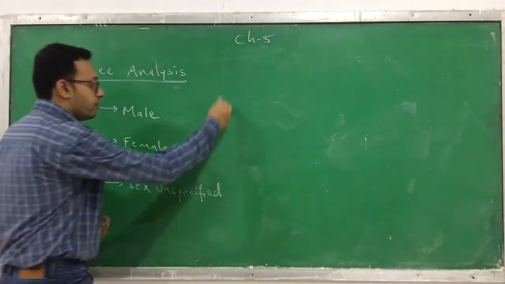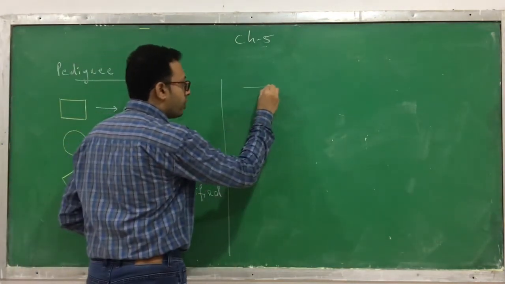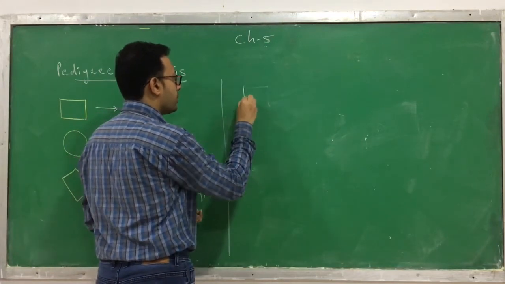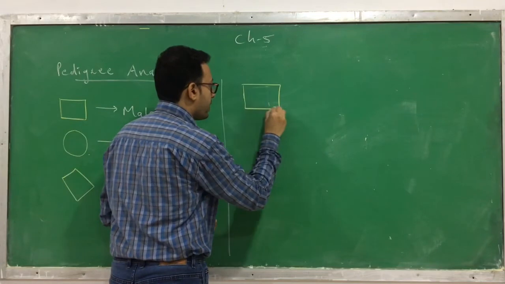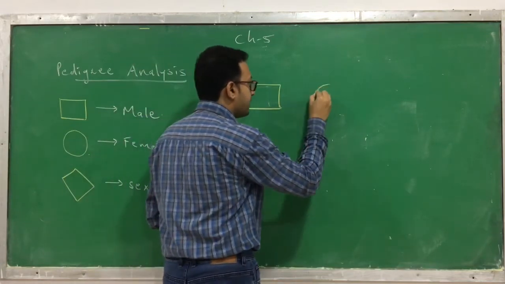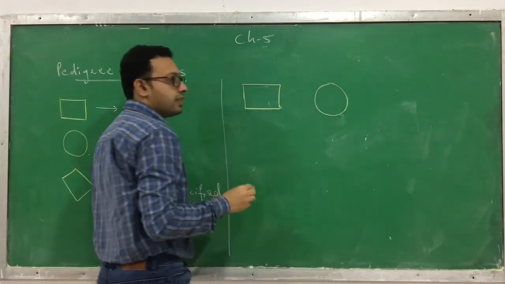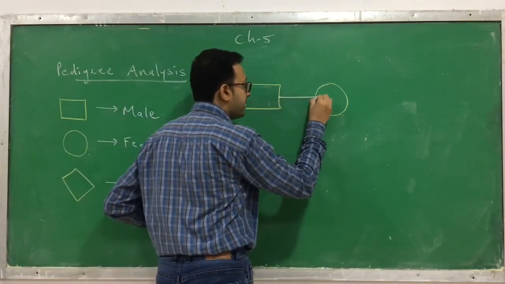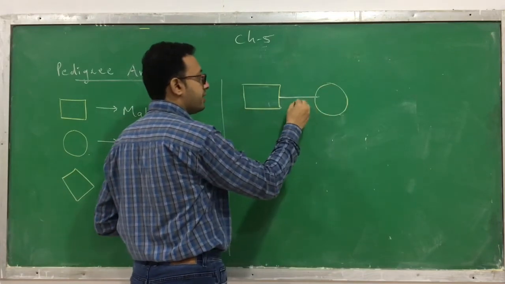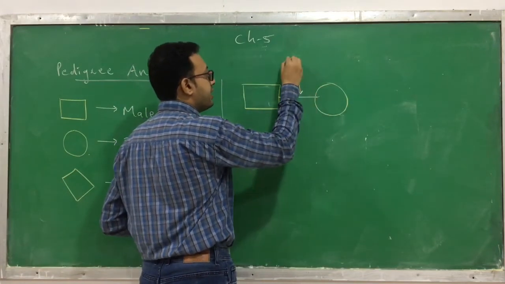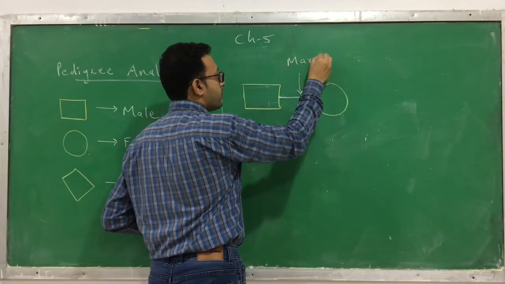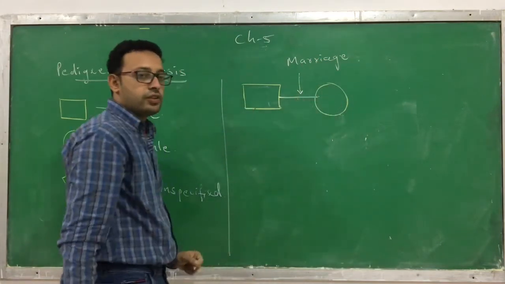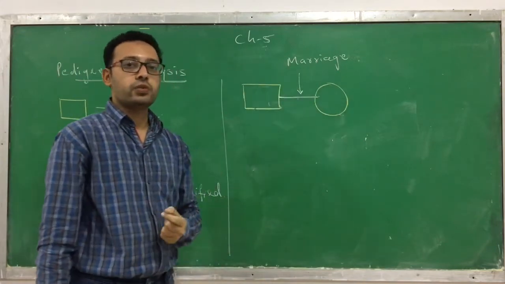Now we are moving again. All of you know what this is called. Just changing color so you can come to know that. This is a square, that means it's a male. Now it's a circle, you also know the meaning, it's a female. The horizontal line between them indicates a marriage between them. The horizontal line between the male and female indicates a marriage.